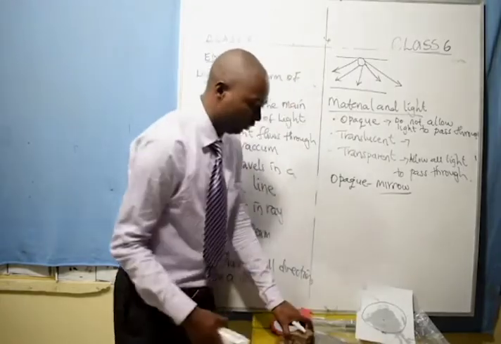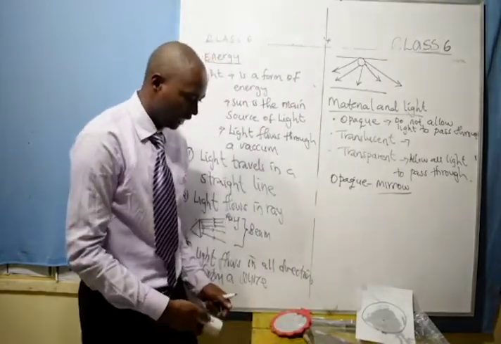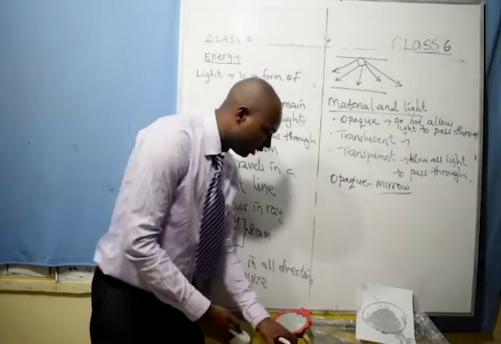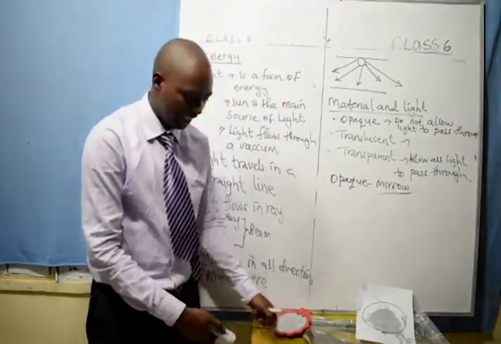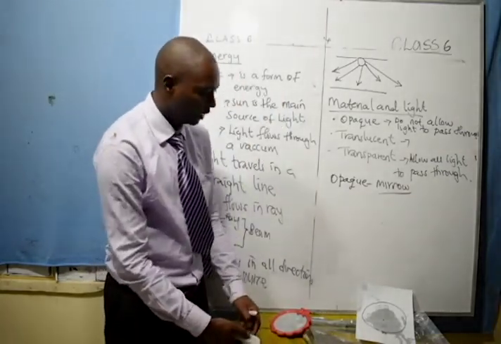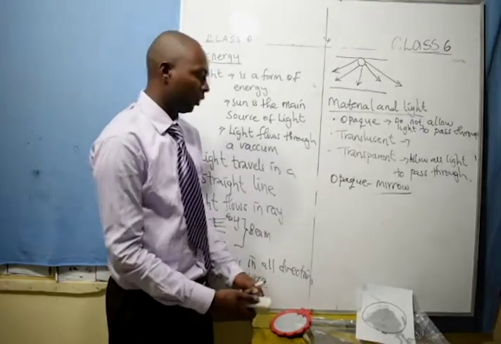Materials such as this form a shadow. I want you to observe this. If I shine the torch on this, a shadow is formed on this side. So opaque materials form shadows, but all the others do not form shadows.